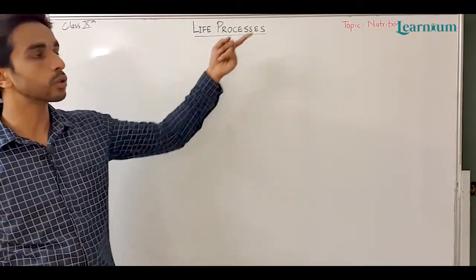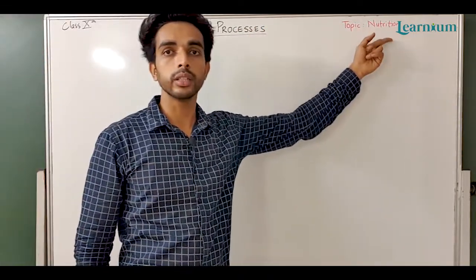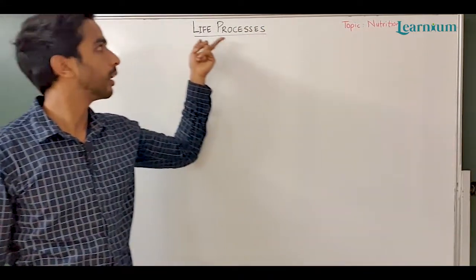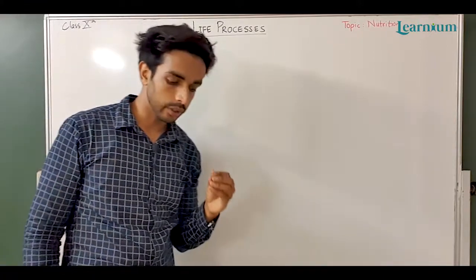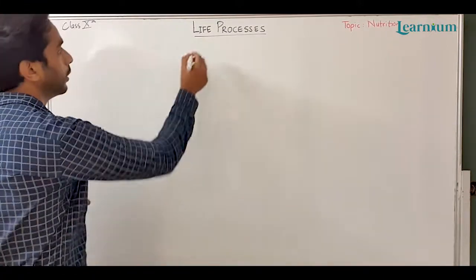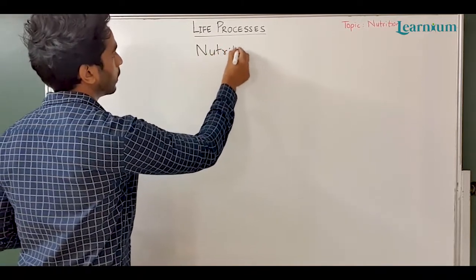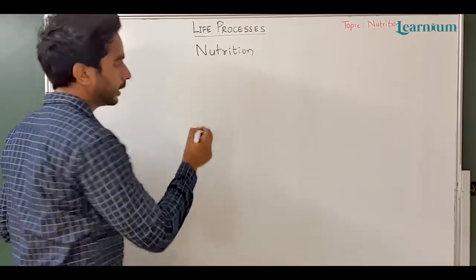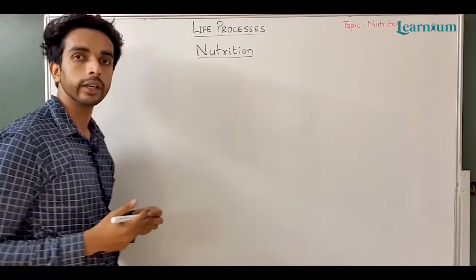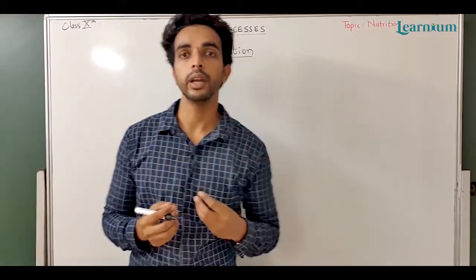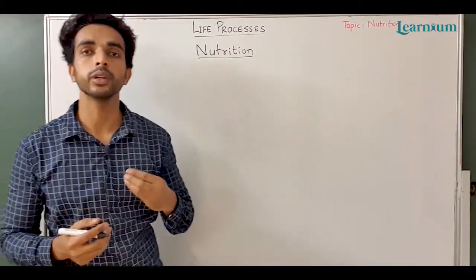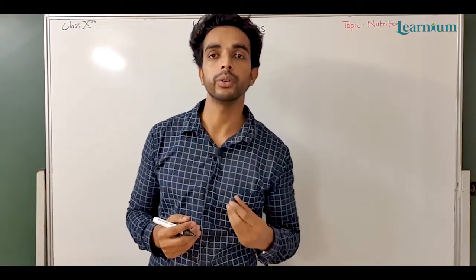So our today's topic is nutrition. It is the first type of life processes. We can define nutrition as the intake of food material and proper utilization of those nutrients.